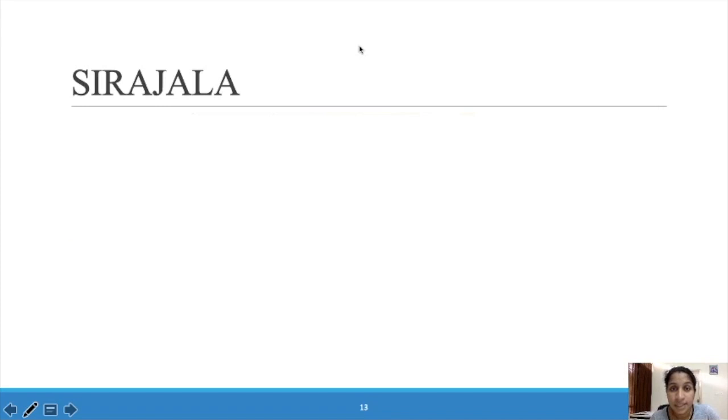The next disease is Sirajala. The treatment of all the remaining diseases is mentioned together. So first we will deal with all the lakshanas, and after that we go to the treatments. Sirajala is also a Raktaja Vikara, like Arjuna.